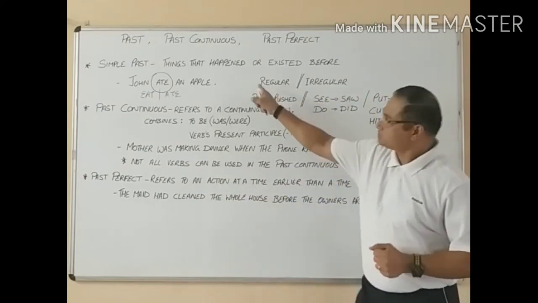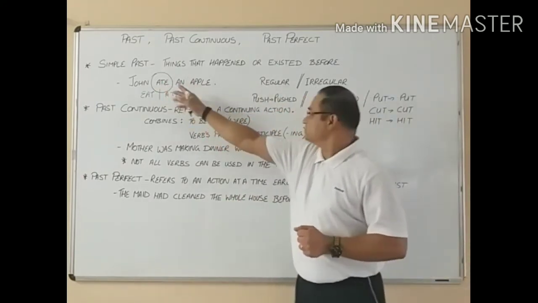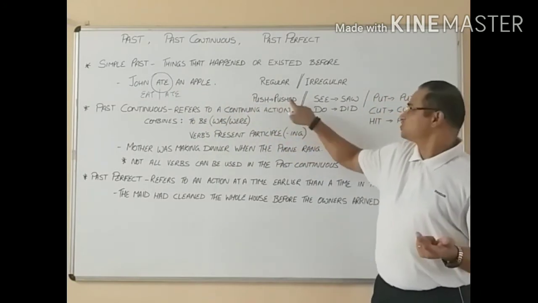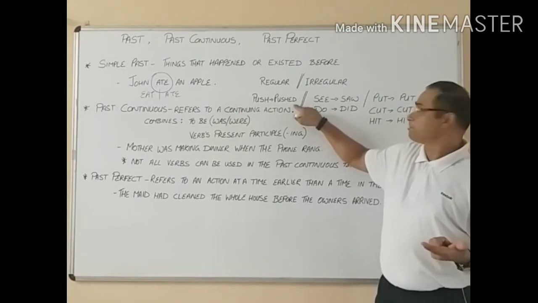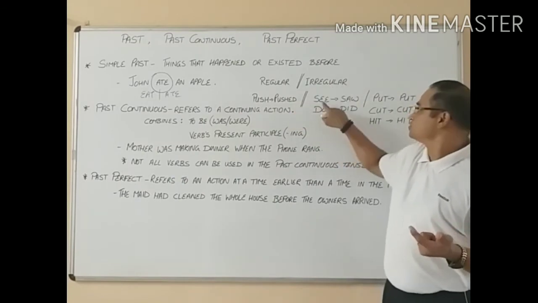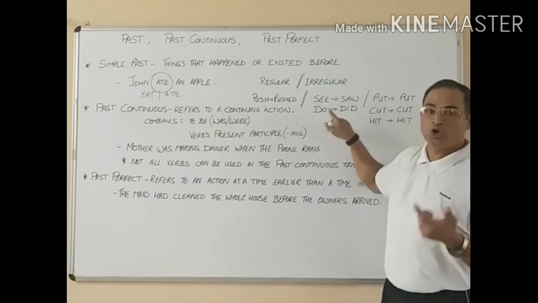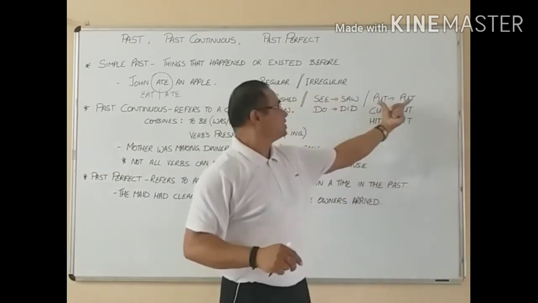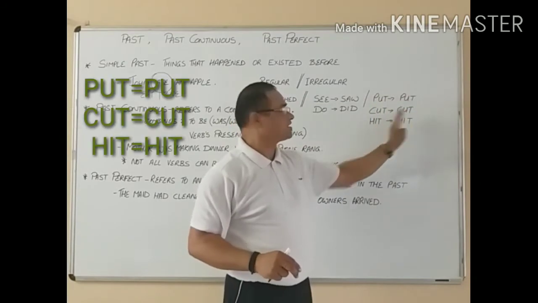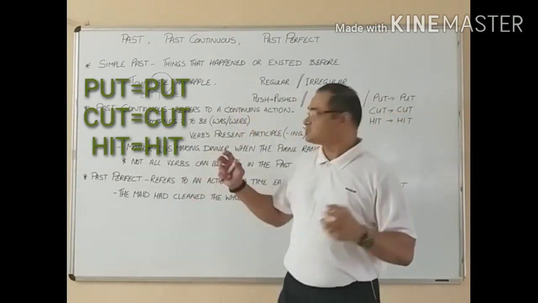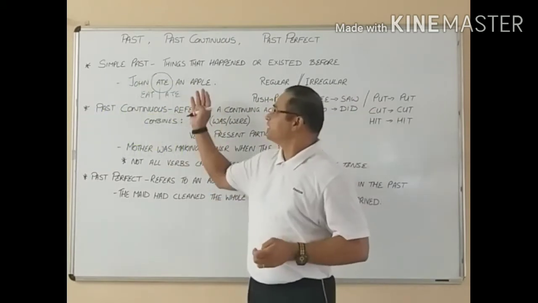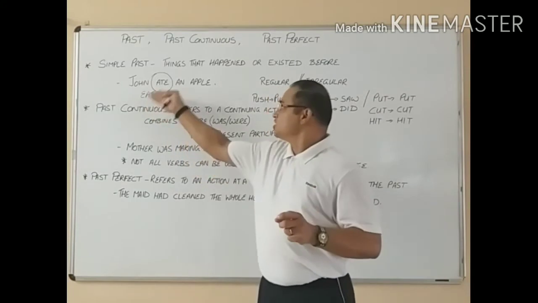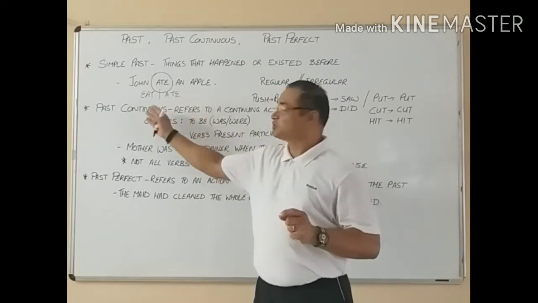When you talk about past tense, we talk about, say, push. In the regular form, we just add an ed. And in the irregular form, you see the form changes. See becomes saw, do becomes did. And a few irregular verbs will remain the same, like put, cut, hit. So this is a very simple way of explaining the simple past tense, where we just talk about the verb changing.